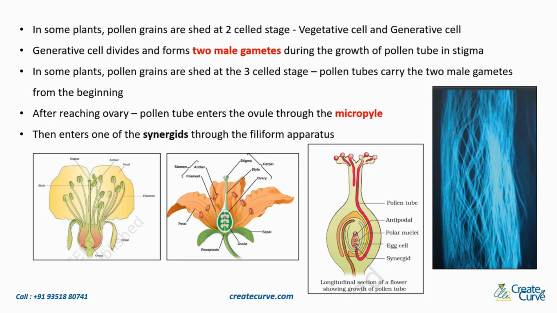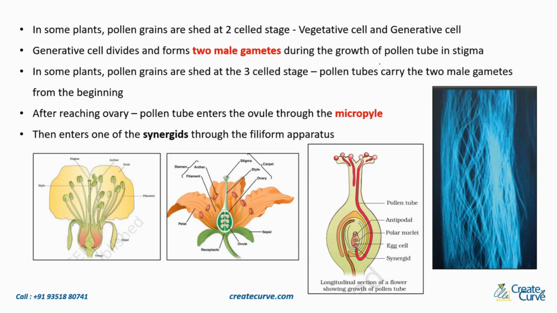It's not that during the growth of the pollen tube it divides to form two male gametes. Right from the beginning, the division has already taken place. So you will have the vegetative cell and the two male gametes, already a three-celled stage.